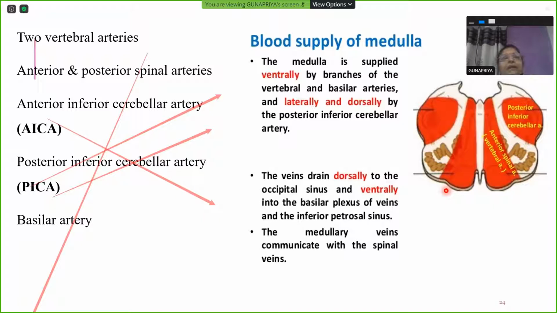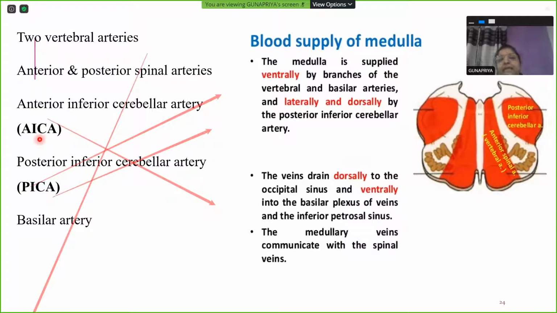Blood supply of medulla. Blood supply is mainly by the branches of vertebral artery and the branches of basilar artery. So two vertebral arteries, anterior and posterior spinal arteries, anterior inferior cerebellar artery, a branch from the basilar artery, posterior inferior cerebellar artery, a branch from the vertebral artery, and basilar artery itself. Mainly the vertebral artery and PICA, posterior inferior cerebellar artery, will be supplying. Vertebral artery supplies the area on either side of the midline, and posterior inferior cerebellar artery supplies the dorsolateral area, close to the inferior cerebellar peduncle.